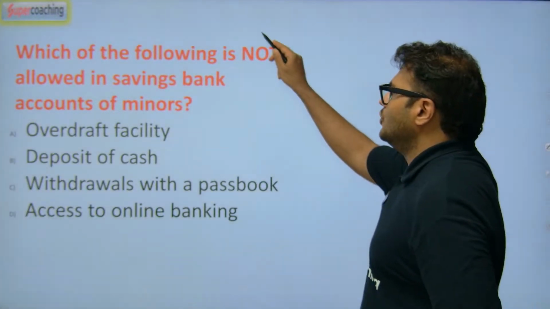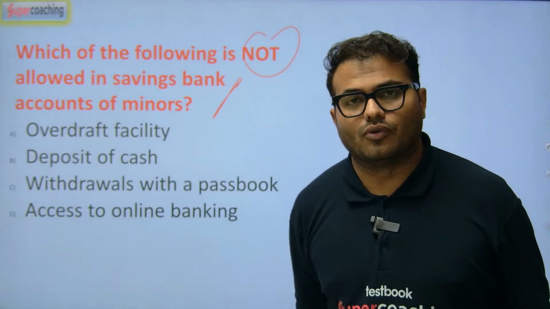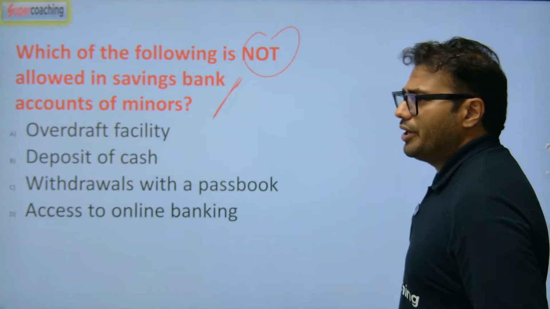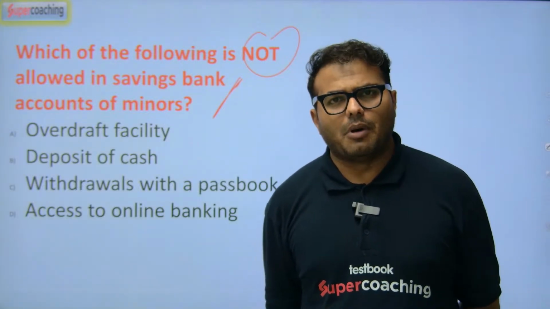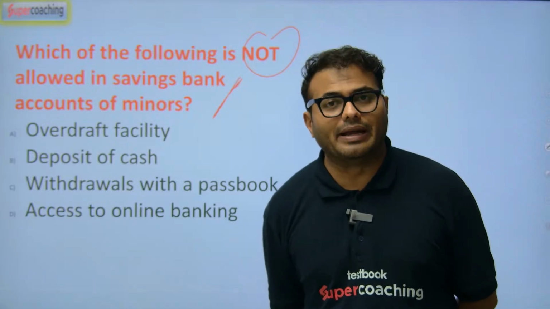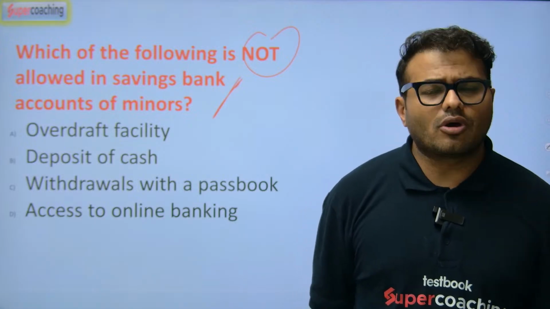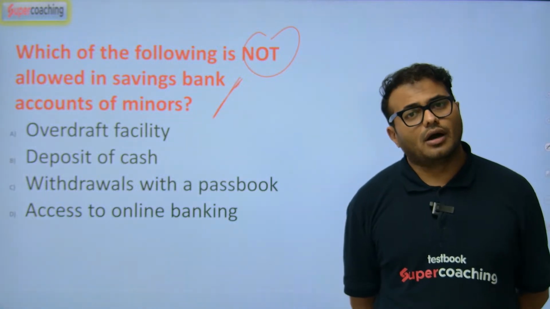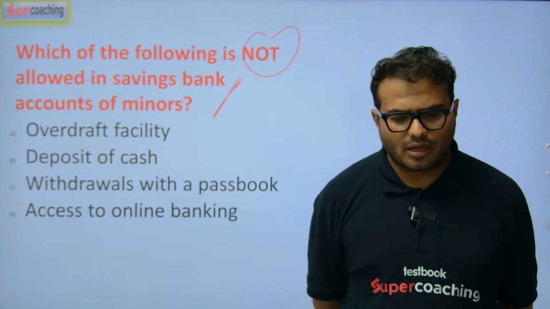Which of the following is not allowed in savings bank accounts of minors? Nowadays the RBI has changed the rules: if someone is 10 years or above, they can open and manage their bank account independently.